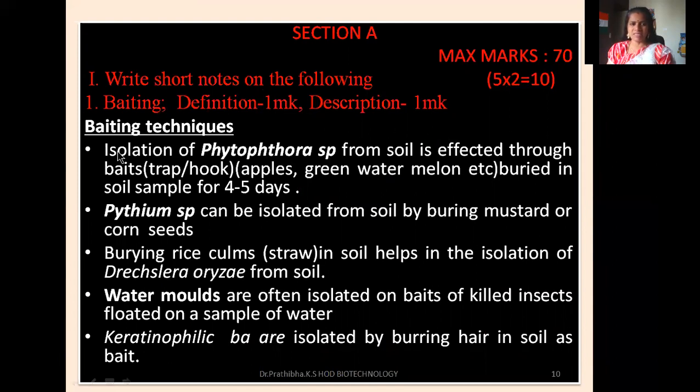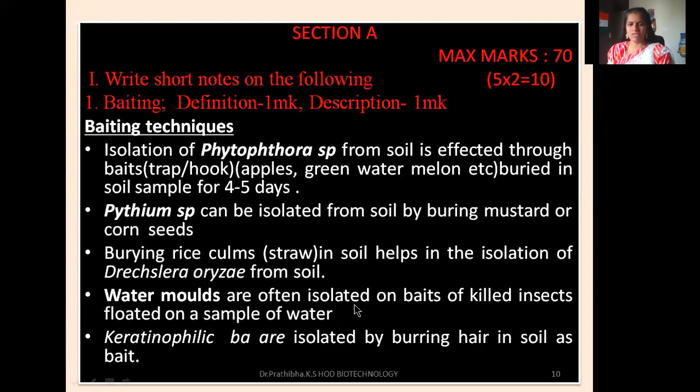Baiting technique is used for the isolation of Phytophthora species from soil and is effected through baits. Baits means trap or hook, to catch hold of whatever organisms or insects or any sample you want to study. We can use apples, green watermelon, etc., and these will be buried in the soil sample for 4 to 5 days. Pythium species can be isolated from soil by burying mustard or corn seeds. Burying rice kernels, that is straw, in soil helps in the isolation of Drechslera oryzae from soil.